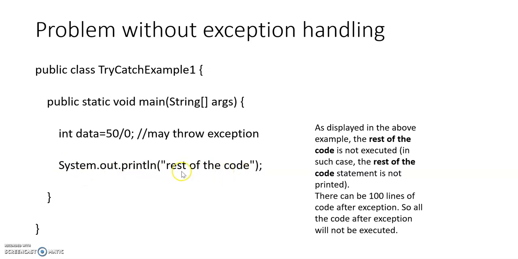Now see here, as this statement is going to throw an exception, and we have already studied that when the exception is occurring, the rest of the statements will not be executed. Now due to this, if there are 100 lines of code and an exception is occurring at the 50th line, the rest of the code will not be executed. Now this is the main problem when we are writing the program without using the concept of exceptional handling.